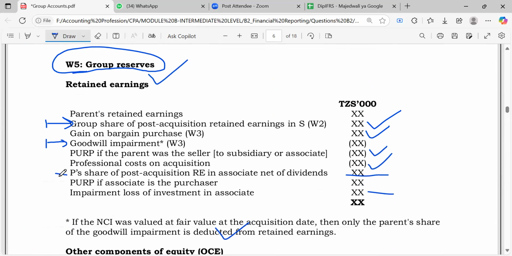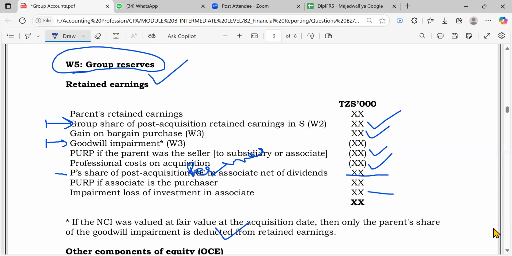You see, P's share of post-acquisition retained earnings in the associate, net of dividends. Of course, you just say reserves. Because when we are speaking of this, we won't need to separate whether this is retained earnings or not. We'll just put everything there. So it's simple.